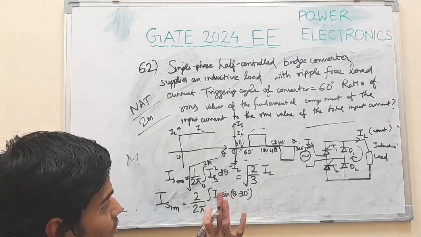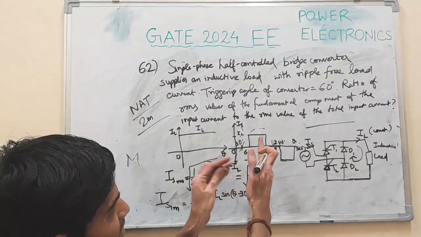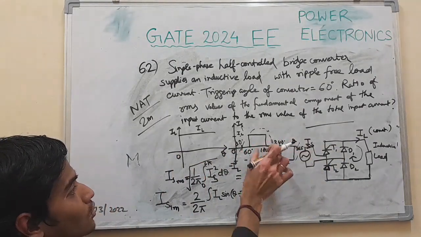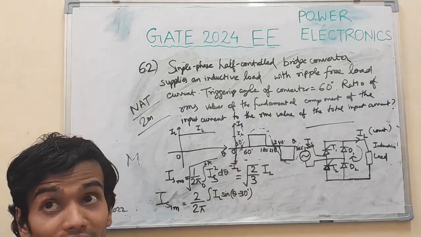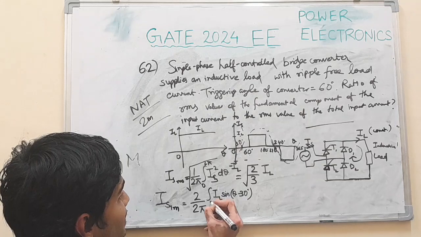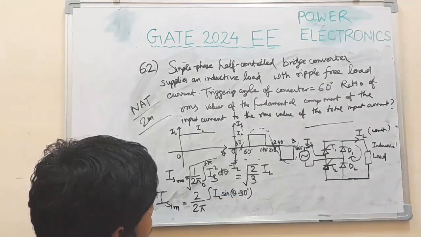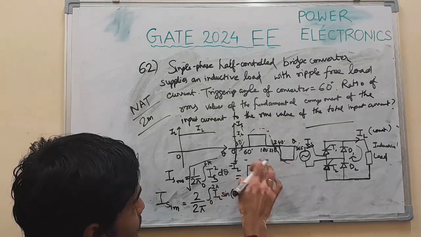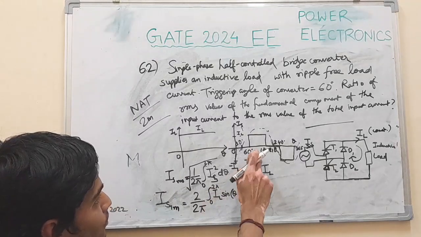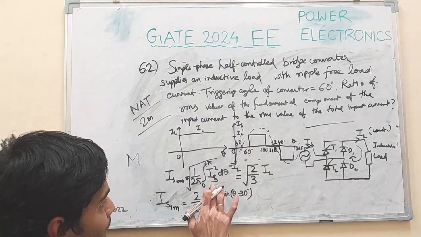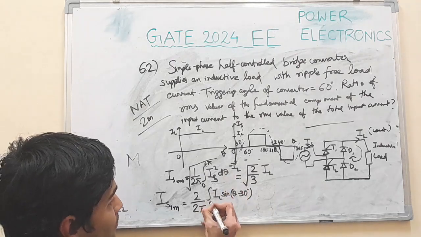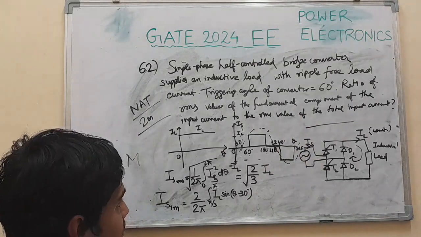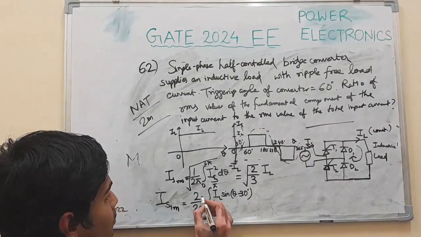By shifting 30 degrees, about 30 degrees it is symmetric, you can see. So we have also shifted the sine angle by 30 degrees. So we can integrate from 0 to pi, but actually the basic value will be from 60 to 180, that is pi by 3 to pi, and it will be similar in the second, negative half cycle also, right? So we multiply by 2.